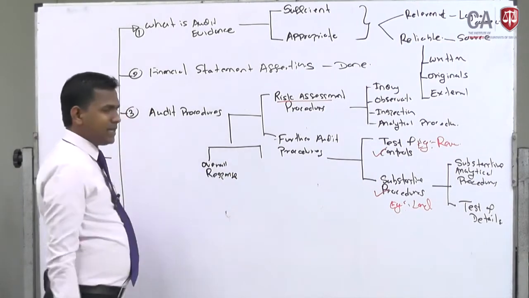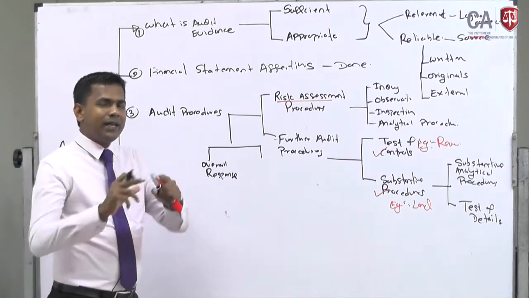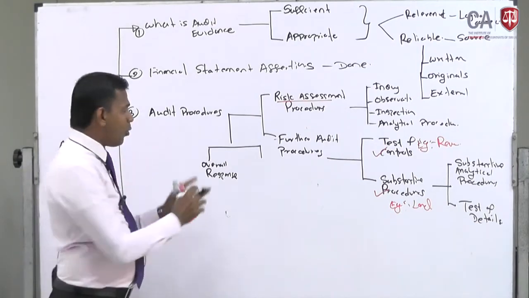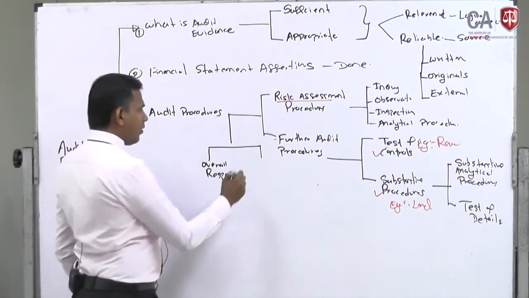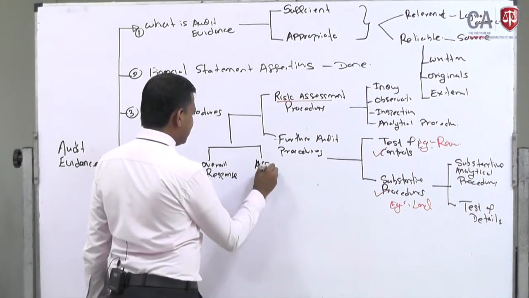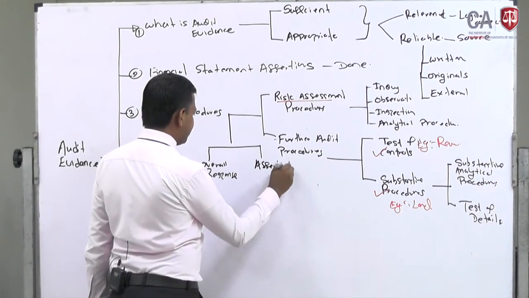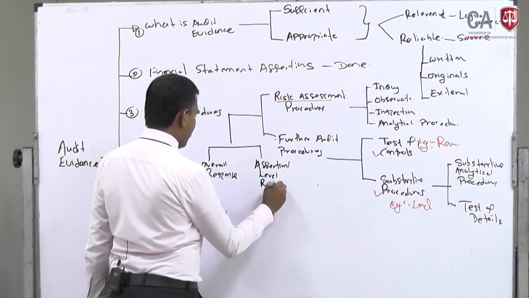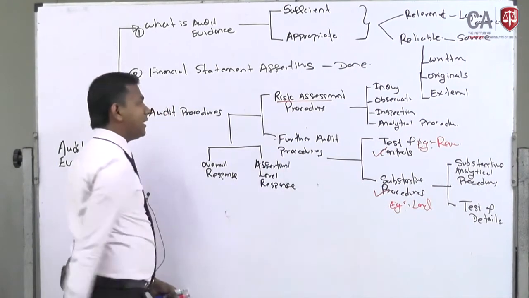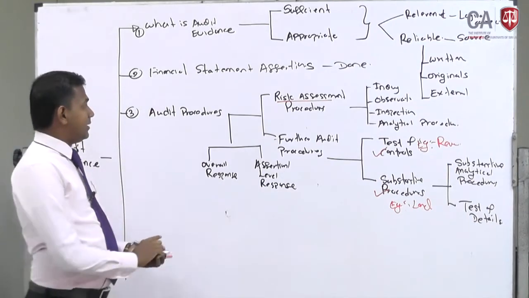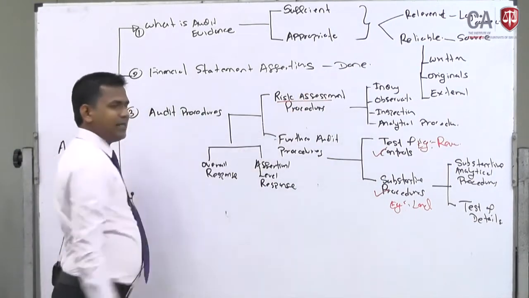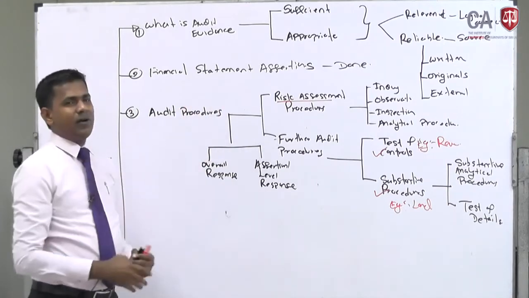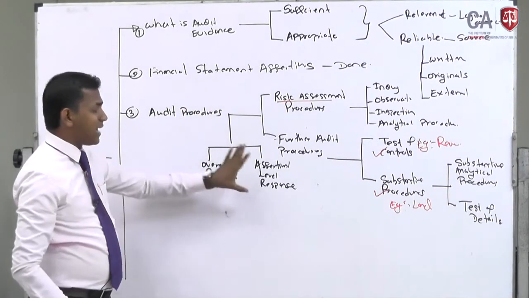That means certain procedures can be done for the entire financial statement, that is called overall response. The other one we call assertion level response. You see, this is one way of classifying the audit procedures. This is another way of classifying audit procedures: overall response, assertion level response.